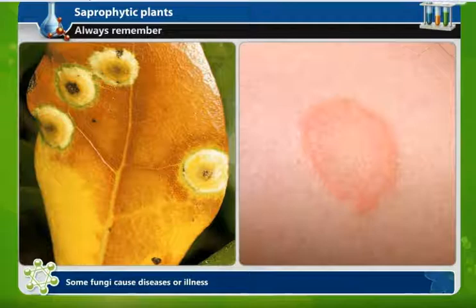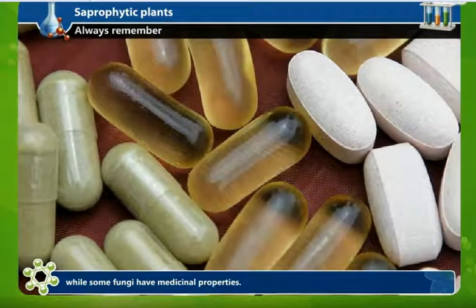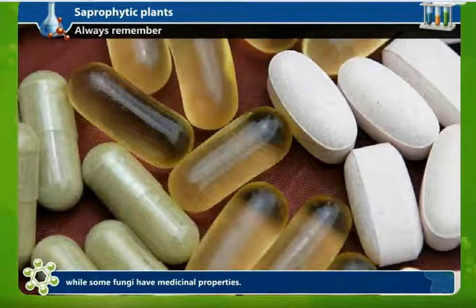Some fungi cause diseases or illness, but some fungi have medicinal properties. Medicinal properties, that is, they have the capacity to treat those diseases.